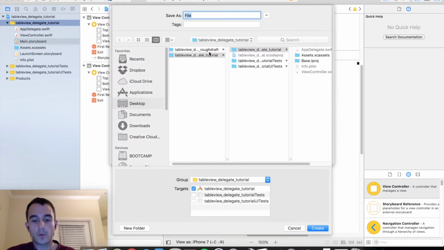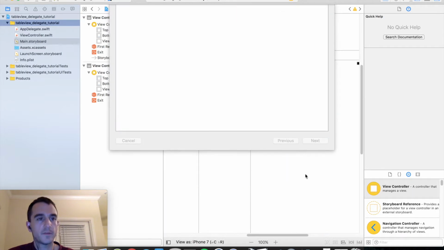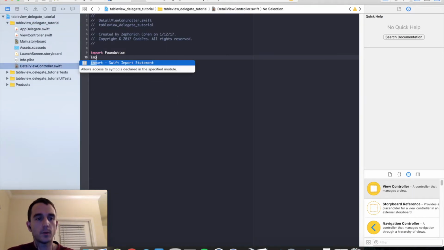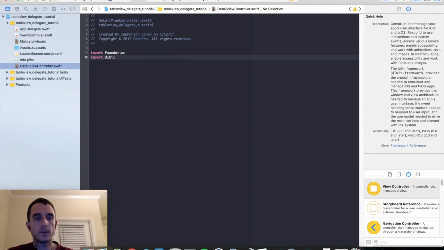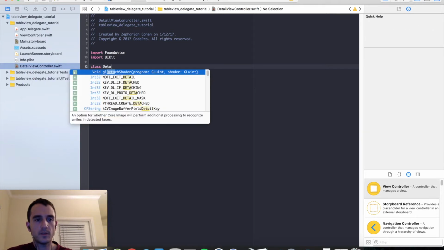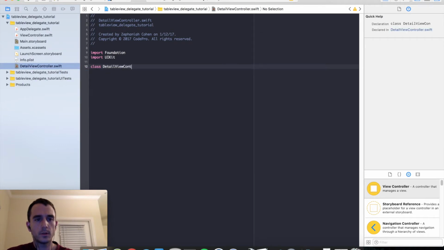So I am going to call this DetailViewController. And create the file. And we'll go ahead and import UIKit, which contains all the information for UIViewController, and class DetailViewController, which inherits from UIViewController.